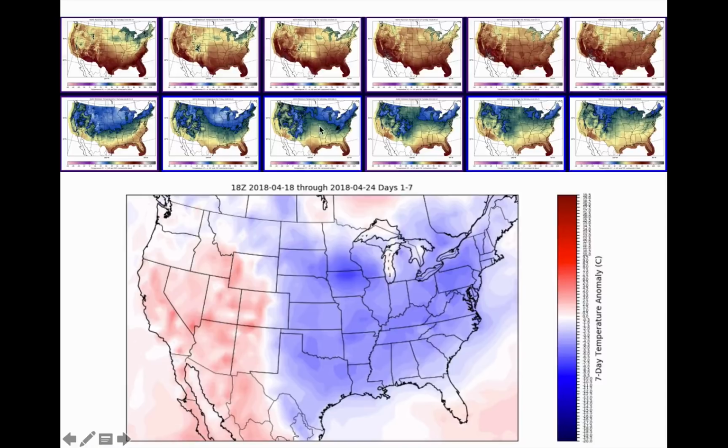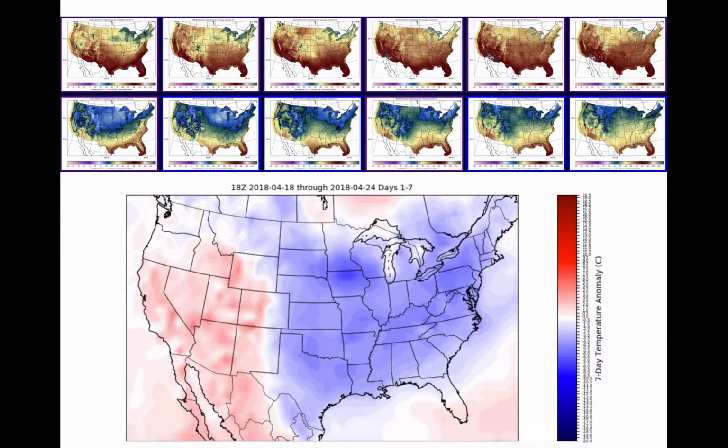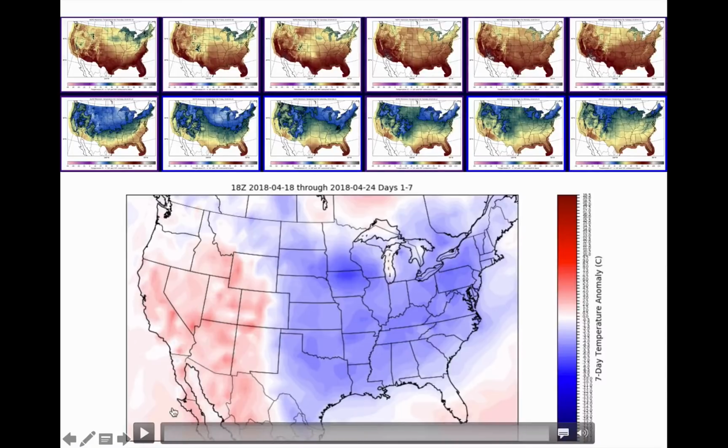But look at this. Saturday, Sunday, Monday, Tuesday. Do you see how the below freezing air retreats north? Look at the temperatures rebounding. This again is Thursday. Friday's going to be cool. You see the cooler air here where we still have some snow, but getting into Saturday, Sunday, Monday, Tuesday, we start to see the warm-up happening. So this is the pattern shift we've been discussing, and check it out in the animation at the bottom. We've been stepping through a week at a time, looking at days 1 through 7 all put together, day 2 through 8, and so on out to day 16. And I've got some good news for you.